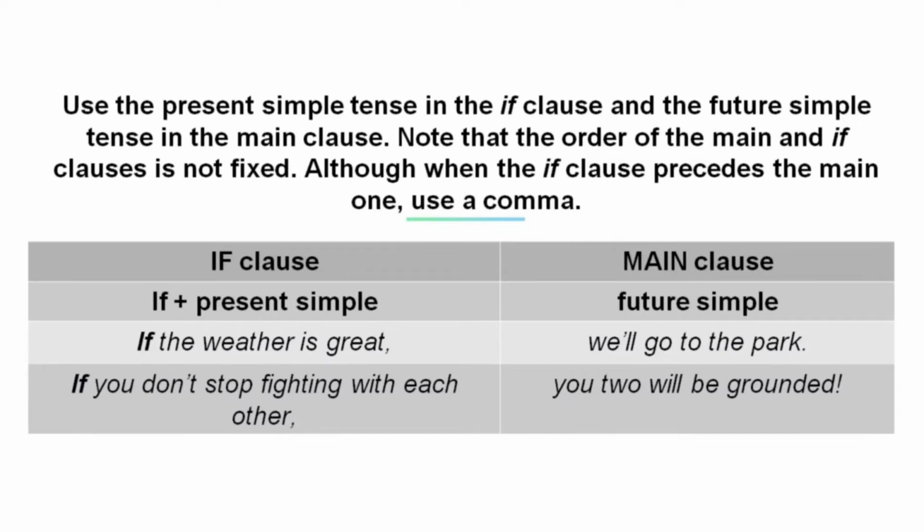Use the present simple tense in the if clause and the future simple tense in the main clause. Note that the order of the main and if clause is not fixed, although when the if clause precedes the main one, make sure to use a comma. Have a look at the table below. The if clause of conditional type 1 or the first conditional includes if plus present simple. And the main clause, future simple. Have a look at the examples below.